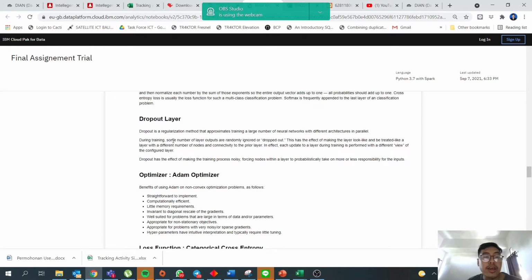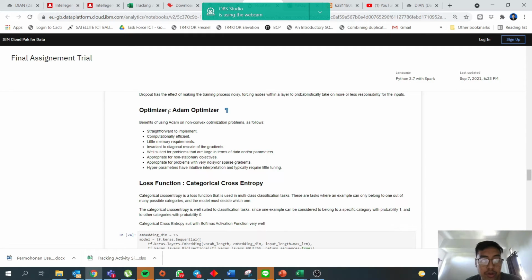So the third is the dropout layer. The dropout layer is basically a regularization method that approximates training a large number of neural networks with different architectures in parallel. During training, some number of layer outputs are randomly ignored or dropped out. This has the effect of making the layer look like and be treated like a layer with a different number of nodes and connectivity to the prior layer. In effect, each update to a layer during training is performed with a different view of the configured layer. Dropout has the effect of making the training process noisy, forcing nodes within a layer to probabilistically take on more or less responsibility for the inputs.